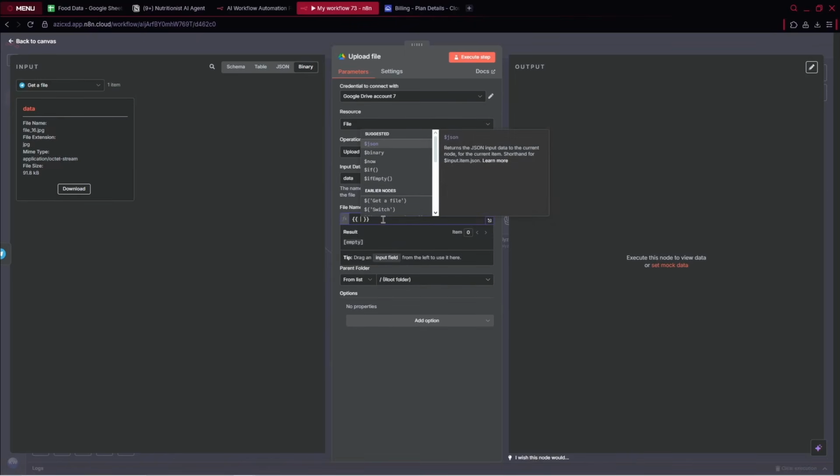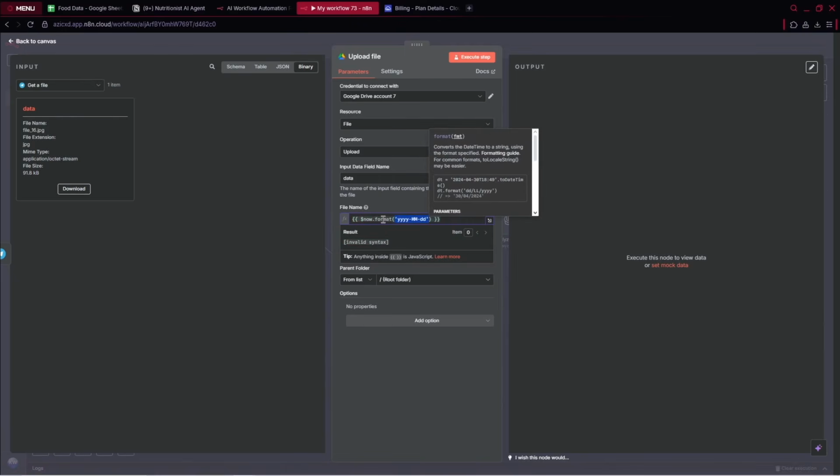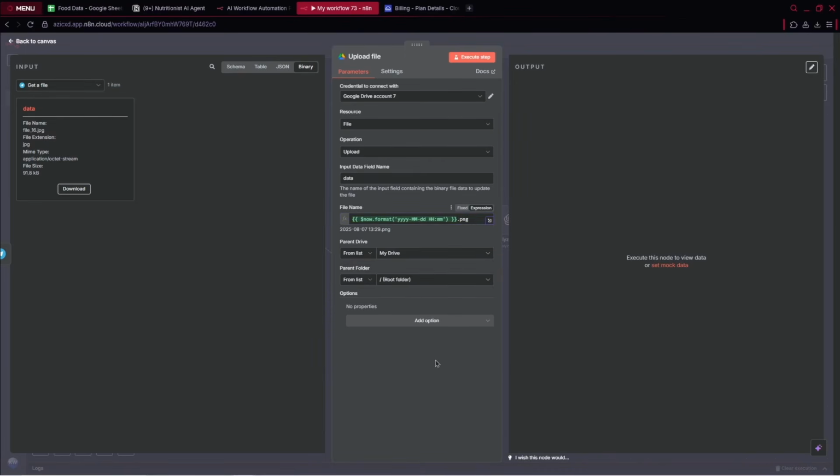So simply I can go ahead here and type $now, and now click dot format. And right there we've got a date. However, I would like to also provide the hour and, let's say, minutes. So this is the specific date. And now I can type PNG. Okay, maybe like this. Okay, that's perfect. This is a great format.